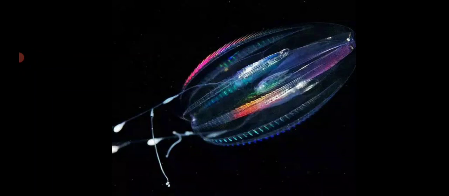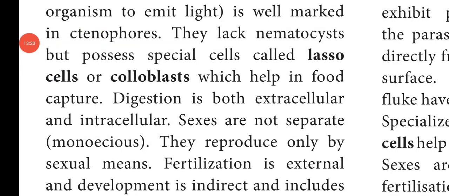They lack nematocysts but possess special cells called lasso cells or colloblasts, which help in food capture. So they do not have stinging cells called nematocysts like Cnidaria, but they possess a special type of cells called lasso cells or colloblasts. These cells help in food capture. Next, digestion is both extracellular and intracellular. So digestion takes place both inside the cell as well as outside the cell.